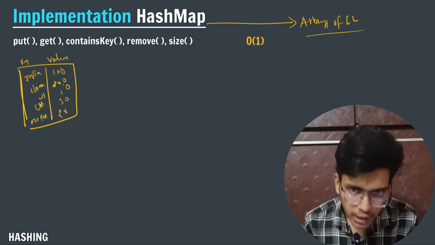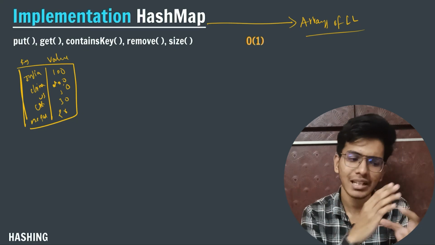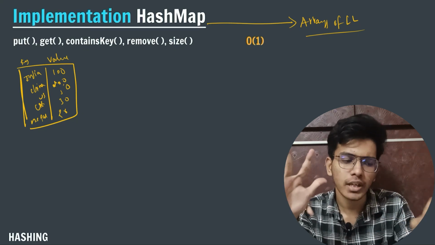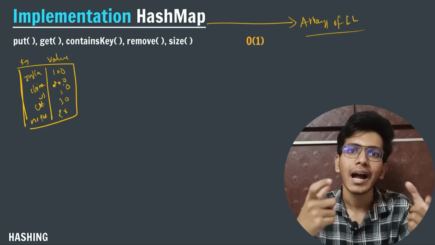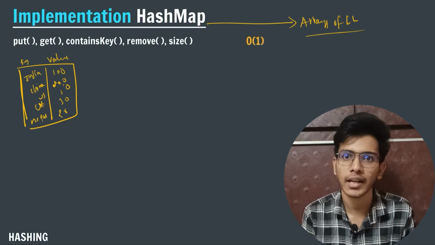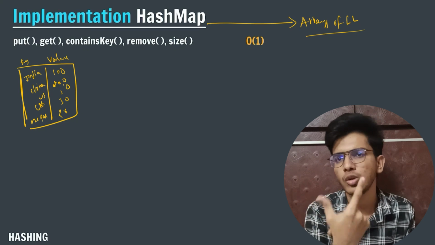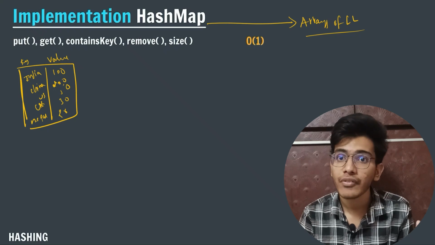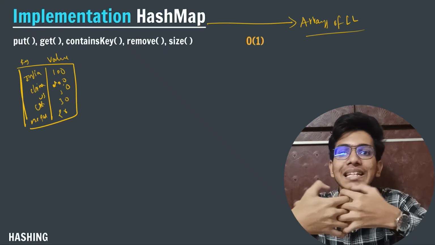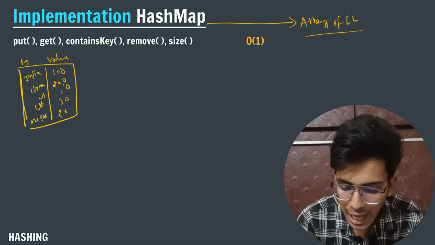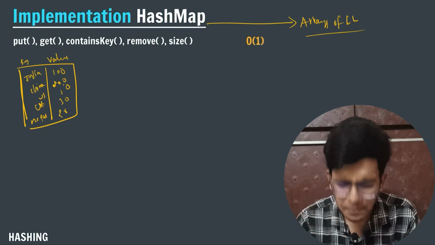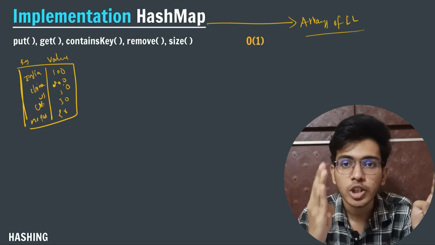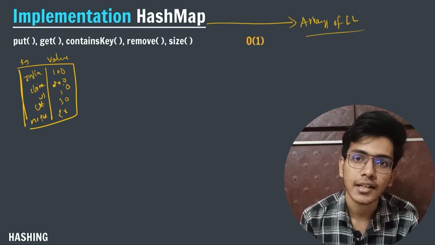Now we already know a linked list. A linked list is a chain structure in which a node points to the next node, and this pointing continues until I get the end of my chain, that is my null node. So these two are different data structures. Now the implementation of HashMap will happen by combining these two data structures. Internally my Java compiler will create an array, and in the place of each index it will store a linked list.